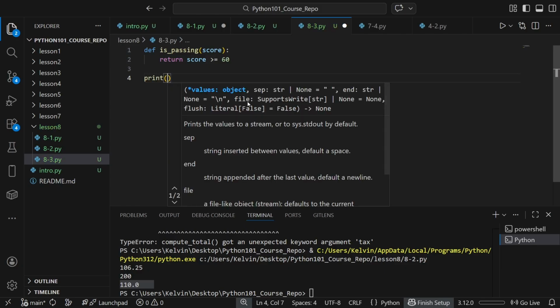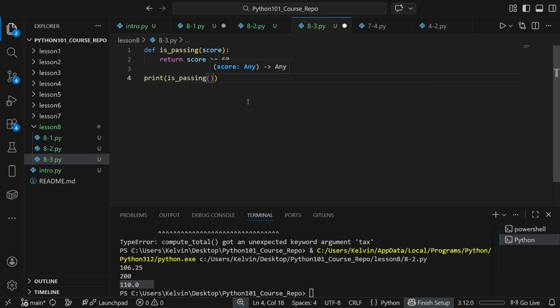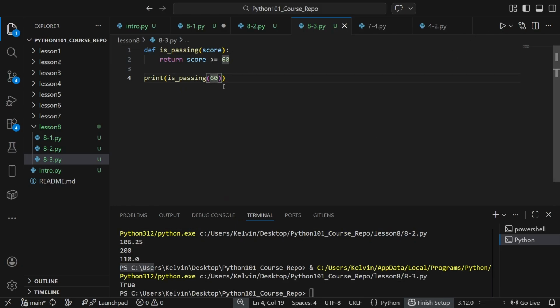Let's verify that this function works. isPassing. So if we pass in a 60, although it's on the cusp, it should pass. True. But if we pass in a 50, or even just a 59, not 590, we'll get false.